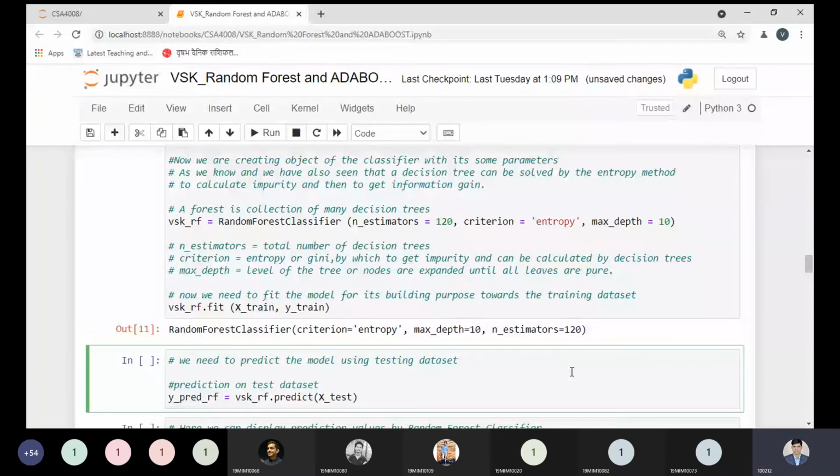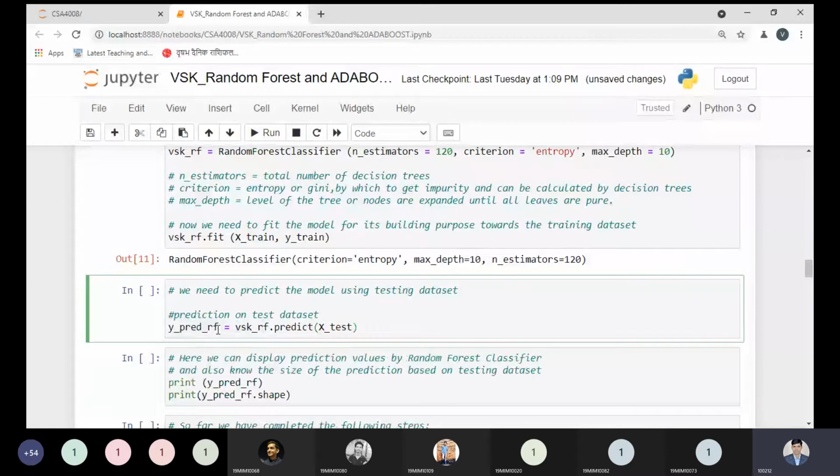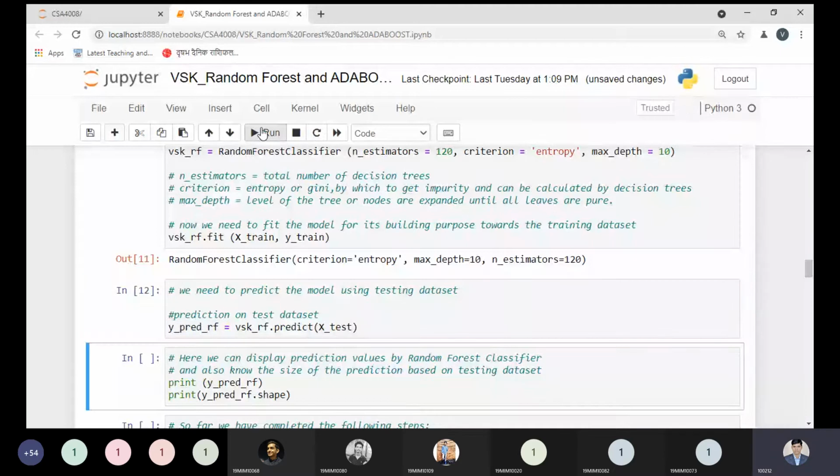So we are passing the test data here to predict with our model. And what is the object? VSK underscore RF. With the help of that, we are creating the prediction of the random forest. I'm taking the name of the variable as prediction underscore RF, which is equal to VSK underscore RF dot predict. So by using the predict method, we are trying to predict with our model. Let me execute this code in front of you, then you will be able to understand. This code is executed perfectly.